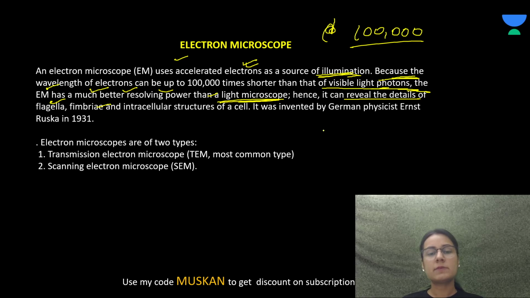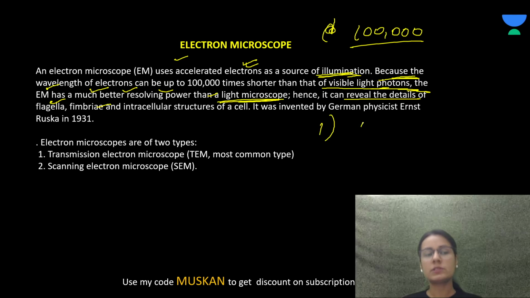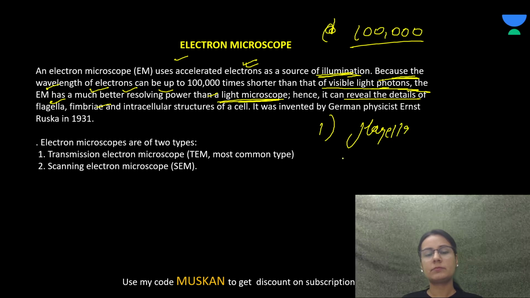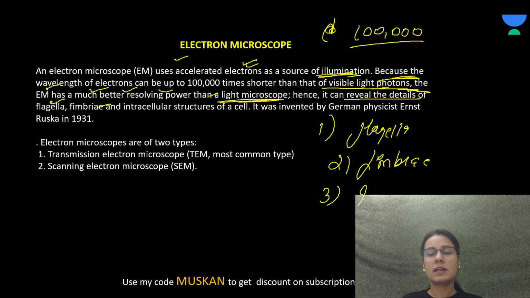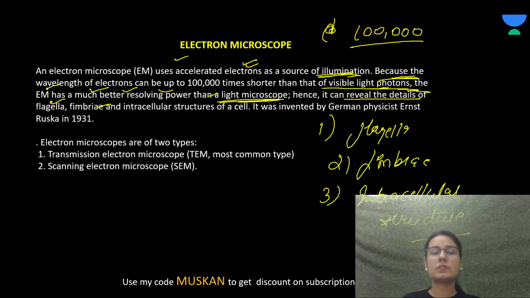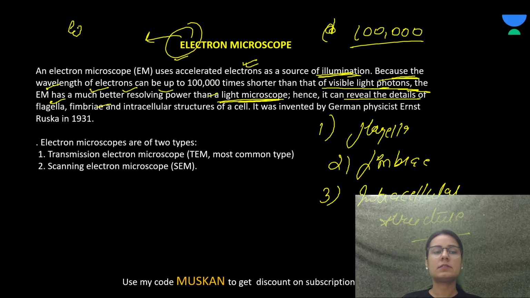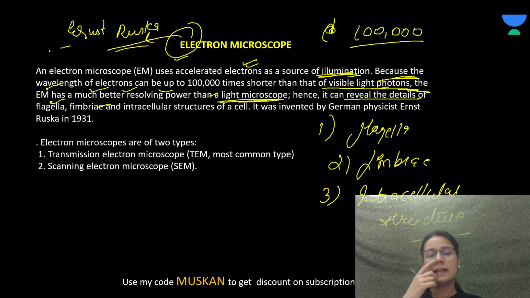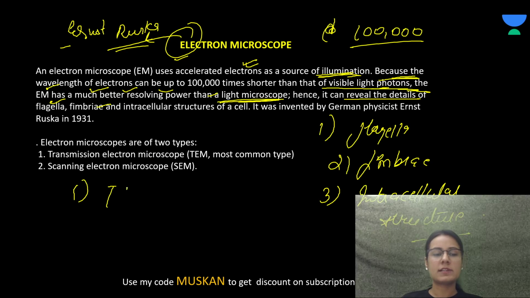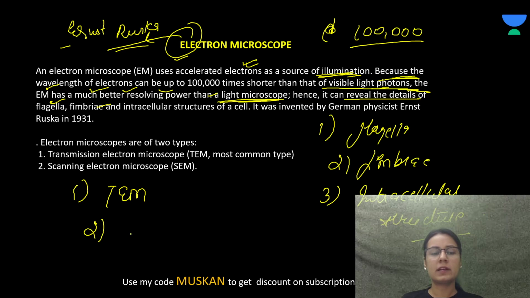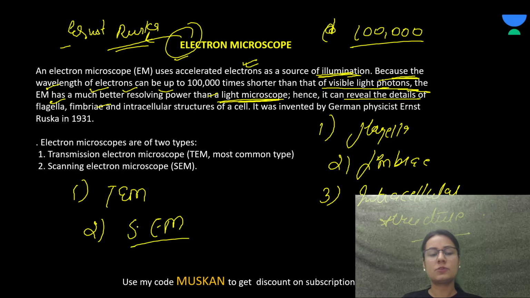So, it is an advanced microscope and used to see what? To see the flagella, fimbriae, and the intracellular structures. It was invented by Ernst Ruska. Electron microscopes are further of two types: one is the transmission electron microscope, and another is the scanning electron microscope.